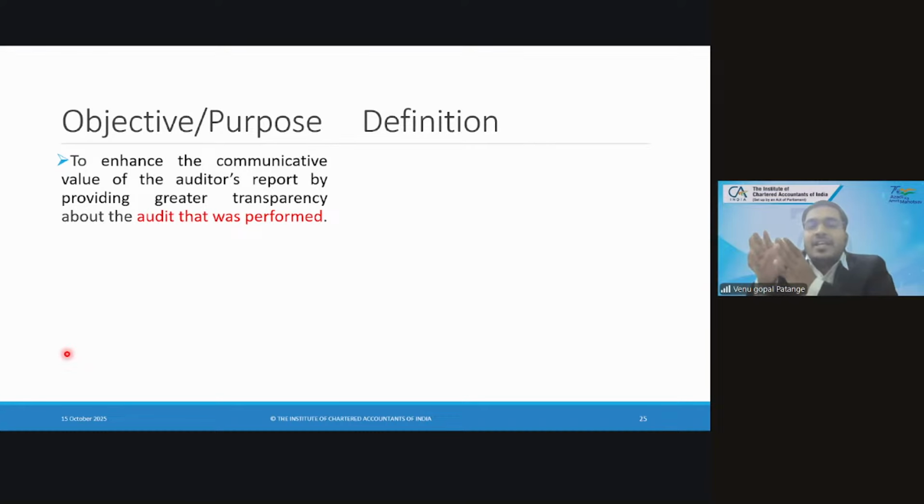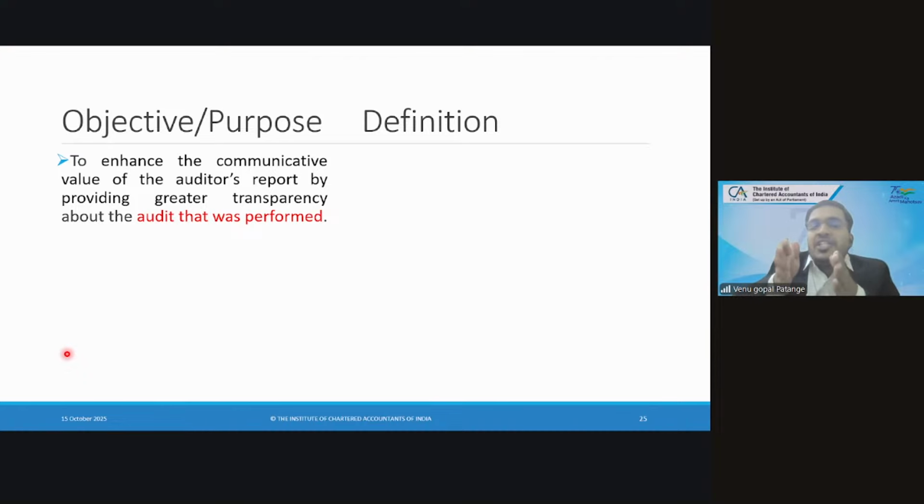What challenges has the auditor faced? How was the auditor able to satisfy himself that the financial statements are free from misstatements? So we are talking more about the auditor. We are talking about how the auditor has got comfort. Unlike in other standards, we will not discuss what the auditor faced or what alternative procedures he took. That we will not discuss in a modified opinion, or in the emphasis of matter paragraph. Only in key audit matter, as the name itself clearly mentions.